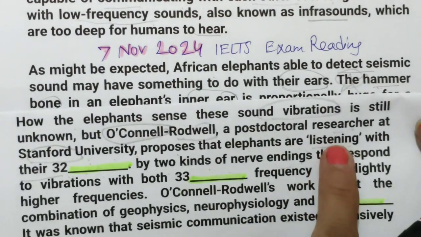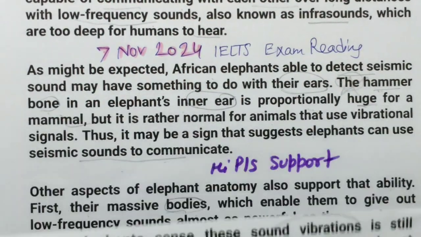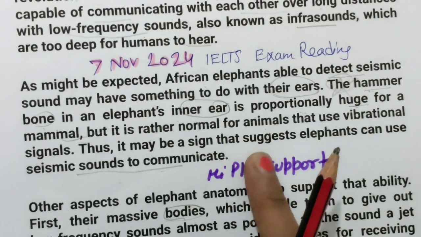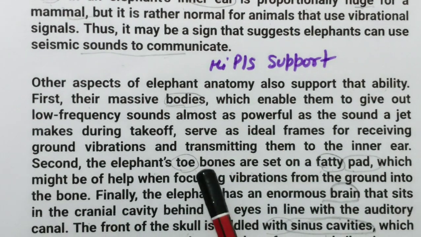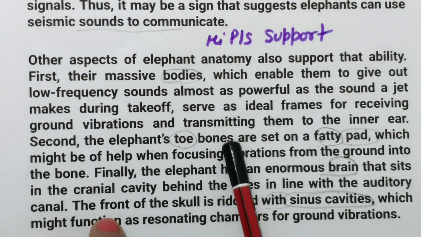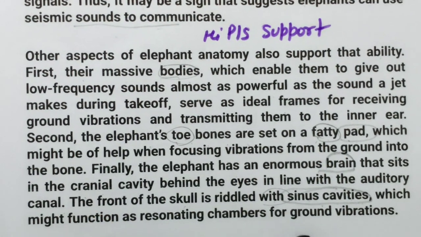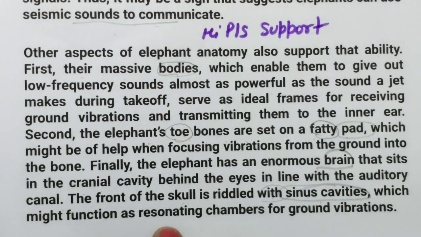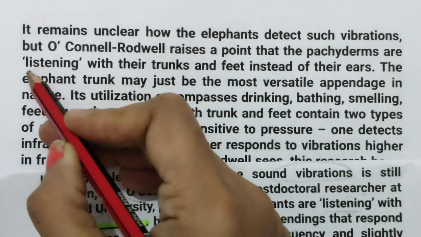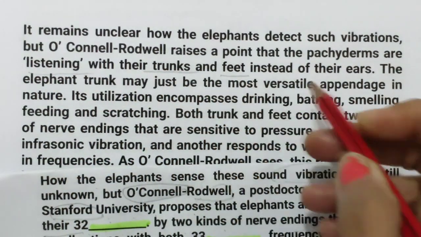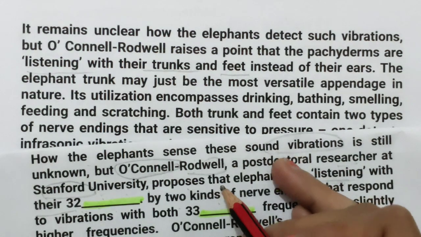We are looking for listening with. Elephants are listening with their nerve endings. So this we have also read. Let's find it. Here also there is no listening with kind of thing. It means we need to go to the next paragraph. See this, in the next paragraph I can see listening with their trunks and feet. So how they are just wasting our students' time.